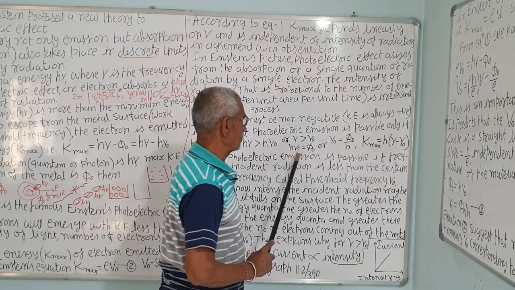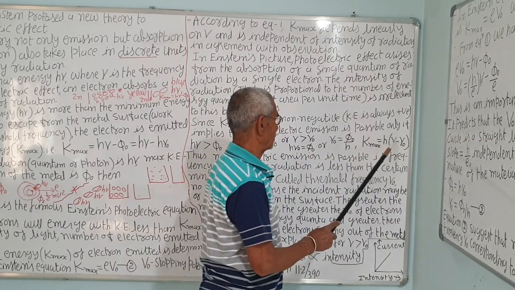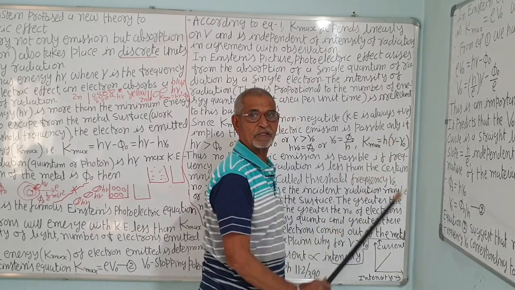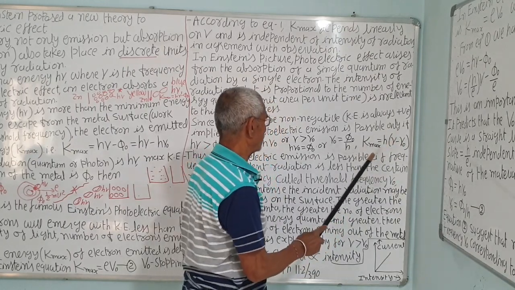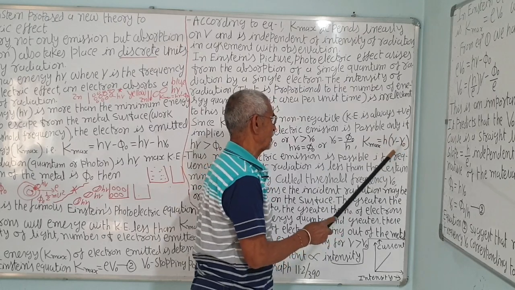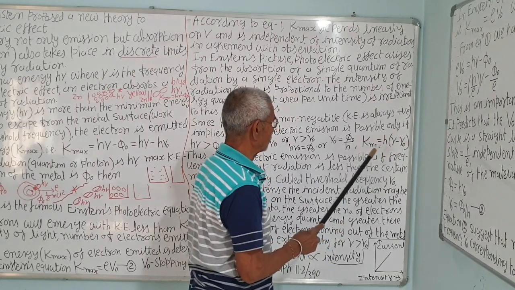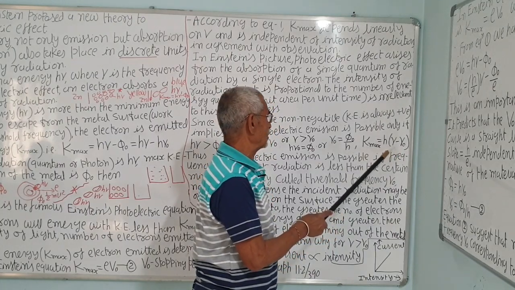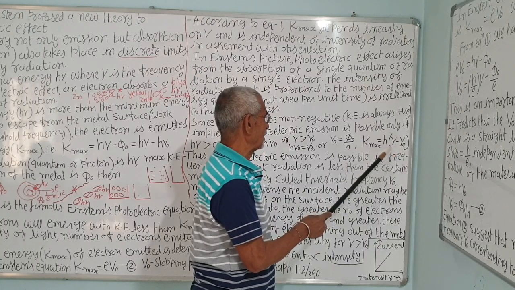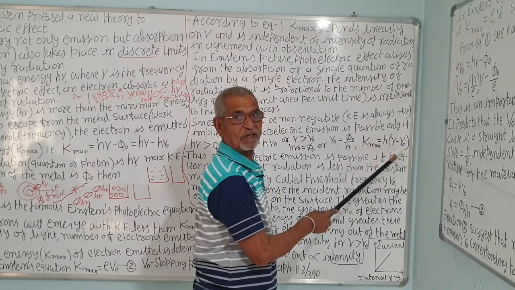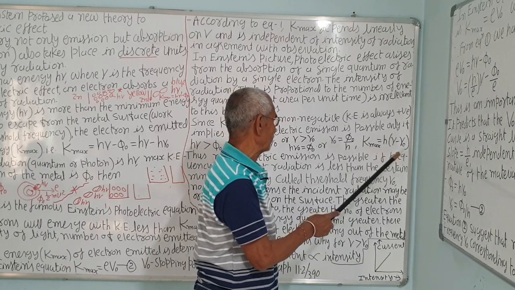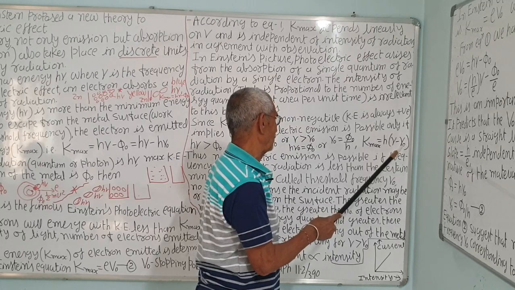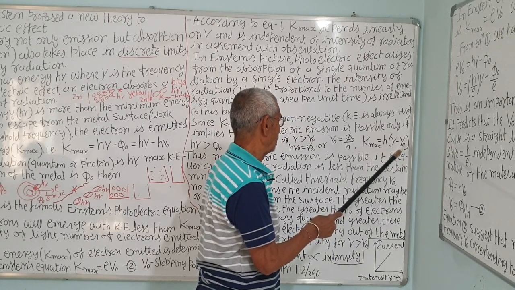So h nu is the energy of the photon, minus the work function phi 0, that is h nu 0. So the maximum energy is equal to h into the bracket nu minus nu 0. Now this should be positive. Nu minus nu 0 should be positive, that is nu is greater than nu 0. If it is less, then it will be negative, which is not possible, because kinetic energy is always positive. So nu minus nu 0 should be positive, that is nu should be greater than nu 0, correct.